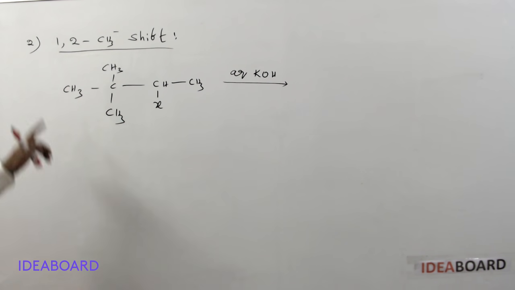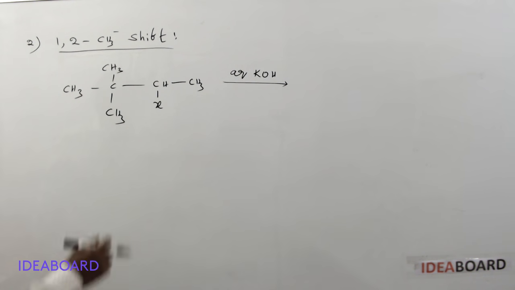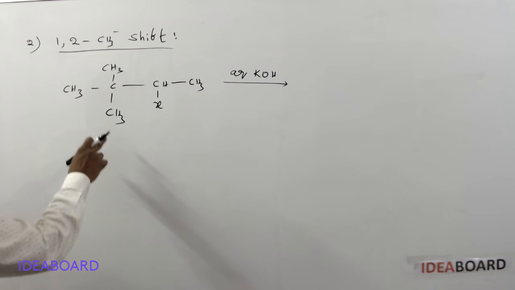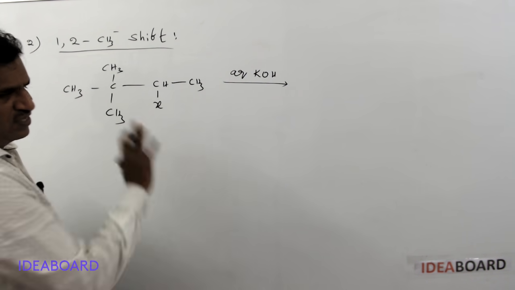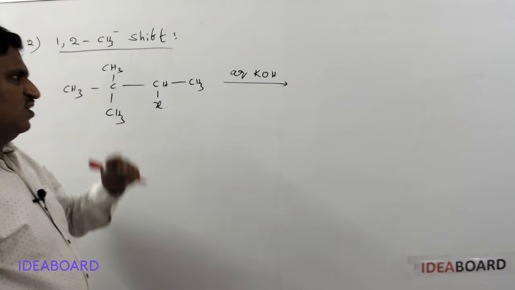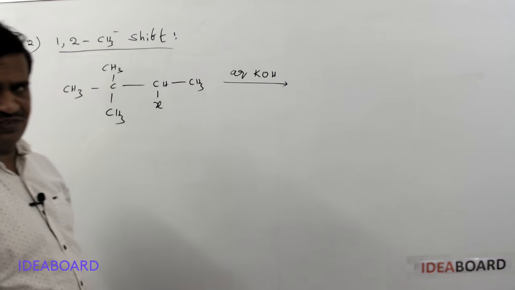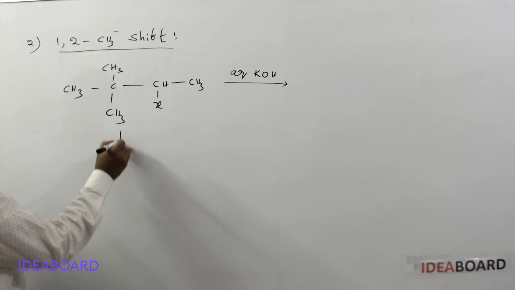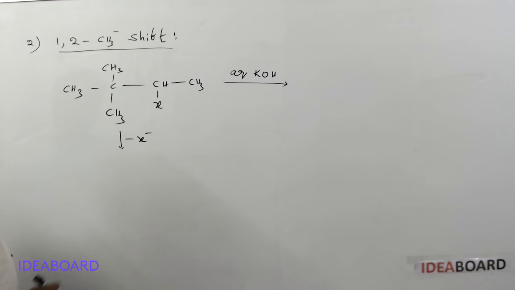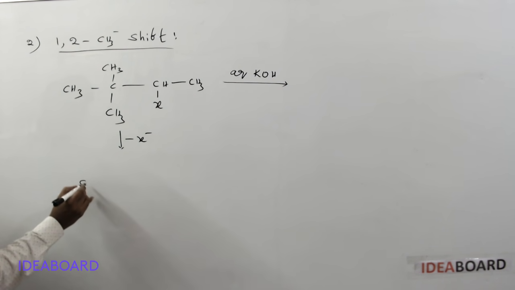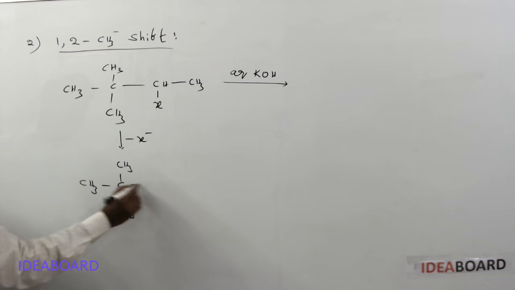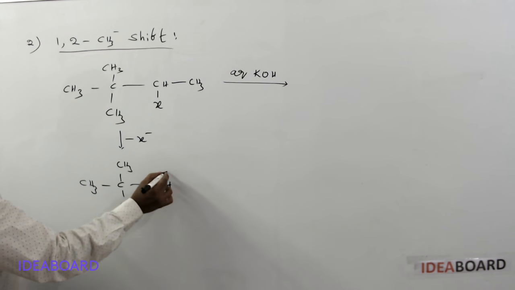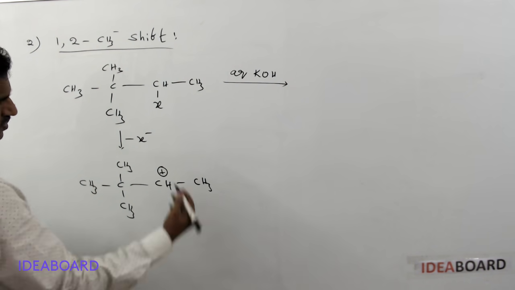The next one is the 1,2 methyl shift. How does the 1,2 methyl shift occur? Suppose they gave this type of reactant, which is again a secondary alkyl halide. What is the product with aqueous KOH? First I am writing the removal of X minus, as in the first step of the SN1 reaction, where removal of the halide ion gives a carbocation. The carbocation formed is CH3, CH3, CH3 and here CH plus and CH3.